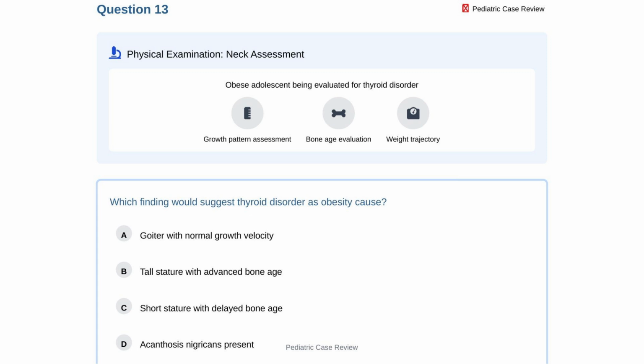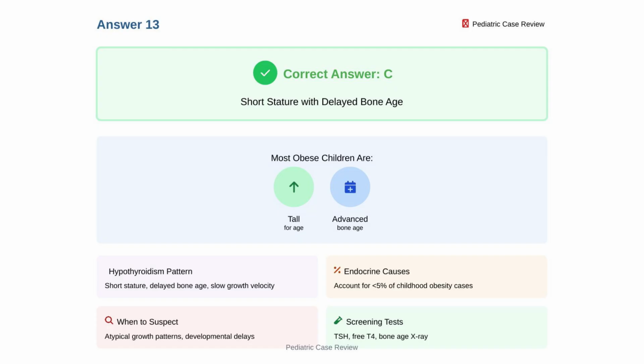An obese adolescent is undergoing comprehensive evaluation. Which finding would suggest a thyroid disorder as the cause of obesity? Option A, goiter with normal growth velocity. Option B, tall stature with advanced bone age. Option C, short stature with delayed bone age. Option D, acanthosis nigricans present. The correct answer is C, short stature with delayed bone age.